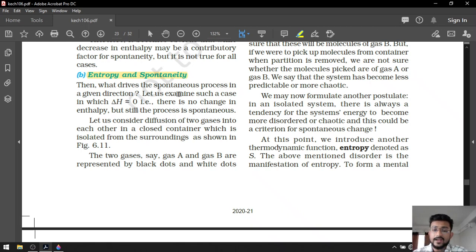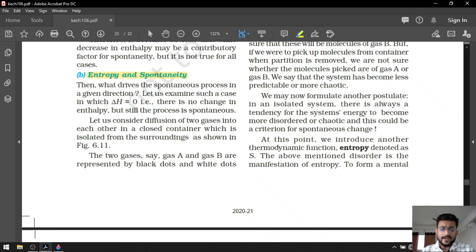For that we need particular terms or particular cases, like we used cases for the derivation of the first law of thermodynamics, delta U is equal to Q plus W. In that case, we first took a case of adiabatic process, and after that we got work equal to 0. By using these two cases, we come to know that delta U is equal to Q plus W. Likewise, for the spontaneity relation, we are going to use two different cases. Among them, the first case is enthalpy.